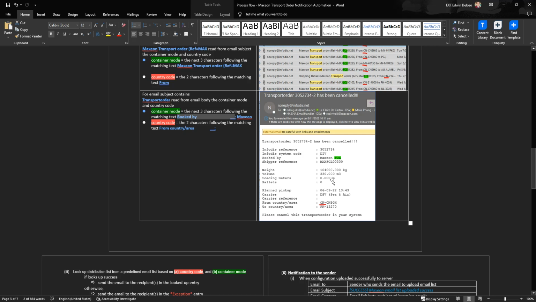So "book by", the next three characters following the matching textbooks by Maxion. So it's meant to say, the Maxion is included as well.